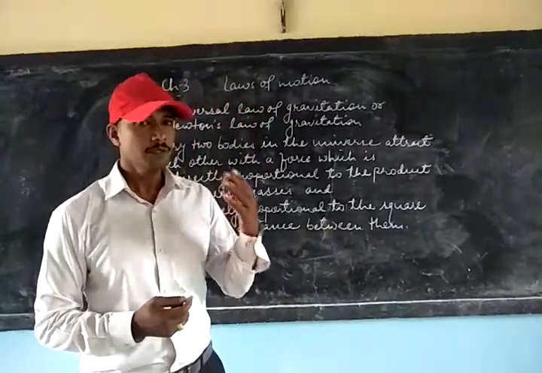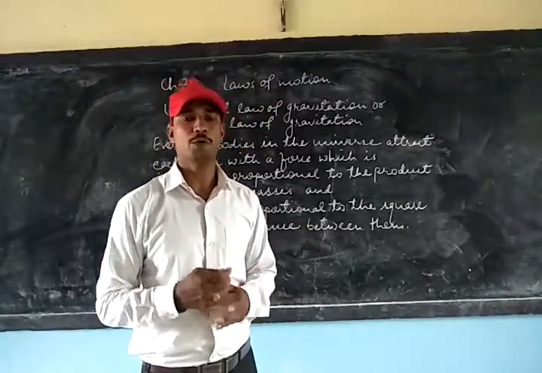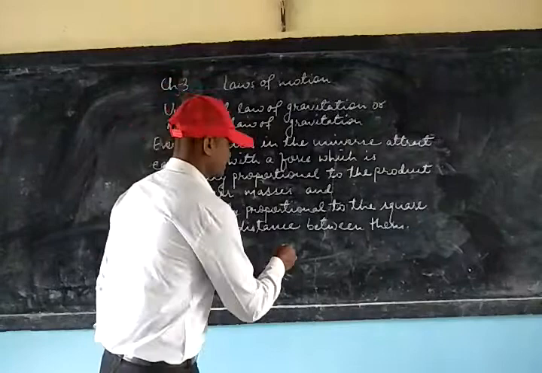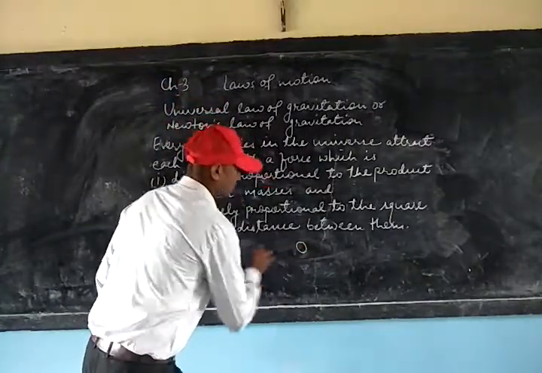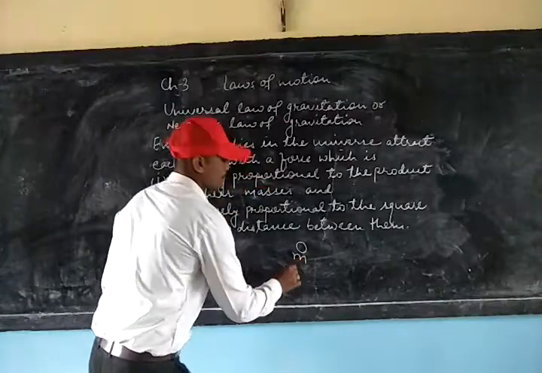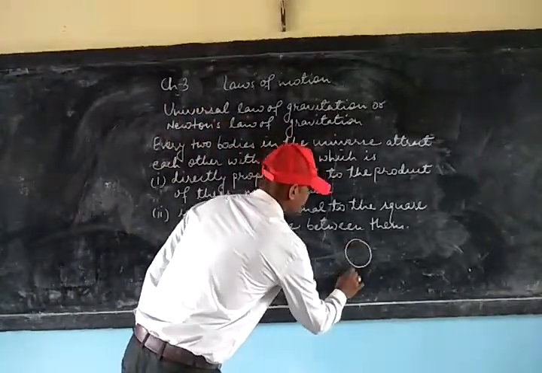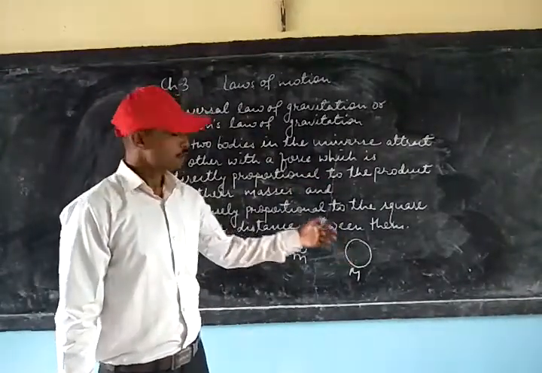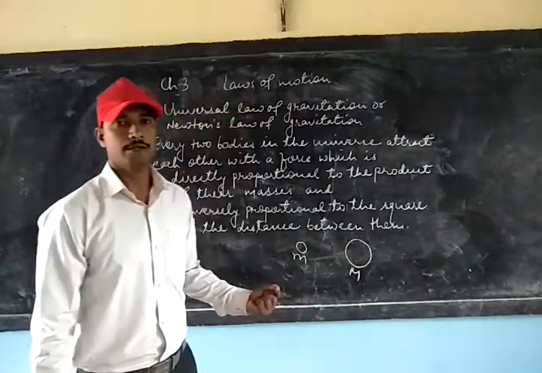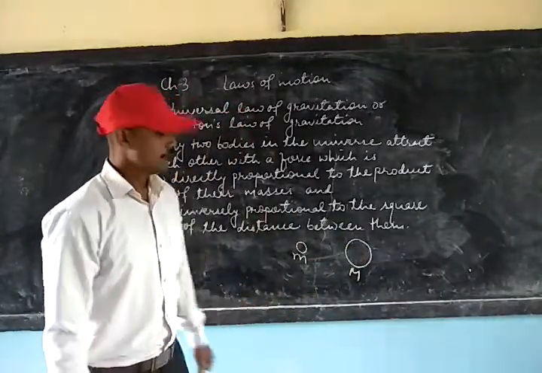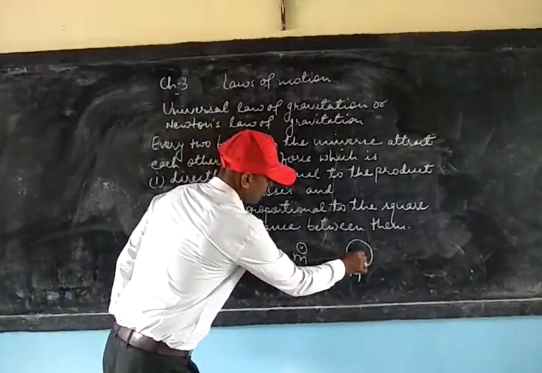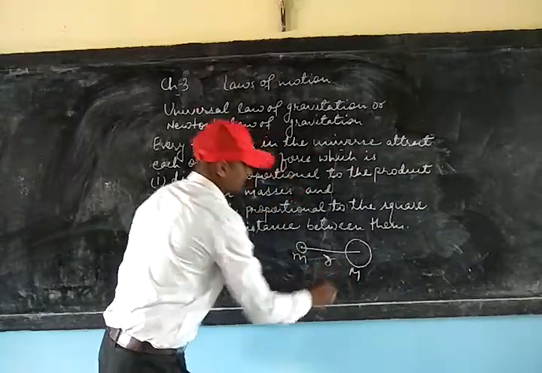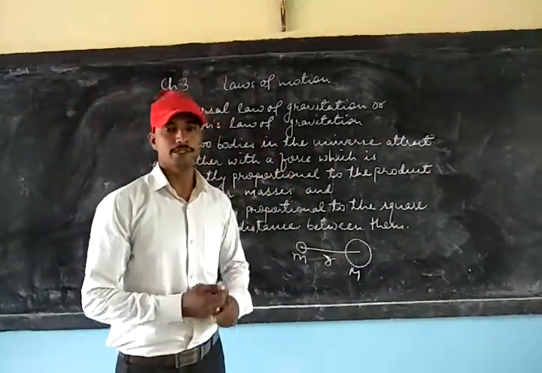So every two bodies in the universe will have a force of attraction, and this force of attraction between the two bodies will be directly proportional to the product of the masses of the two bodies. If I take the two bodies as this, we can take it as small m, and this we can take as capital M. Suppose these are two bodies. So these two bodies will attract each other with a force. Say the two bodies are placed at a distance of r from each other. This is the distance between the two bodies.